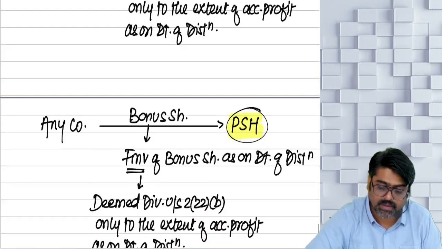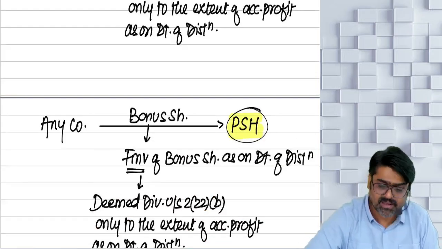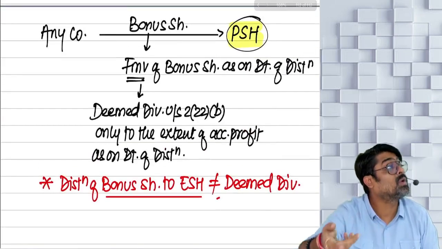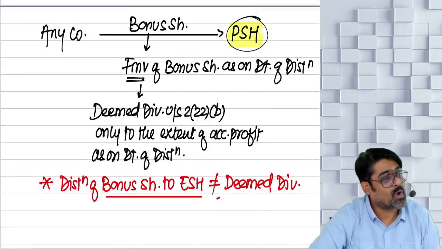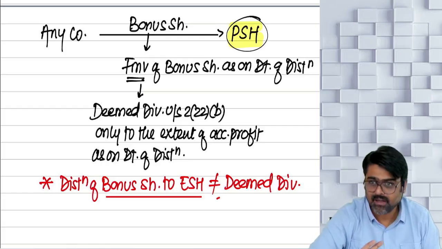So what is your deemed dividend? If the bonus shares are given to preference shareholders. But there has to be some logic for this, no? Why only to preference shareholders? Why not to equity? Do you know equity are ordinary? Why are they ordinary? Because they are equity. They are not preference. Hence they are ordinary.